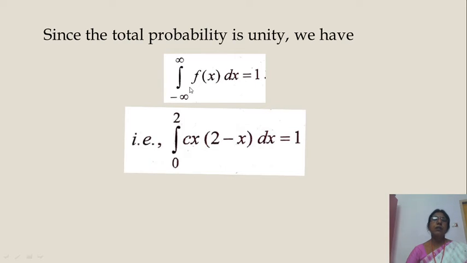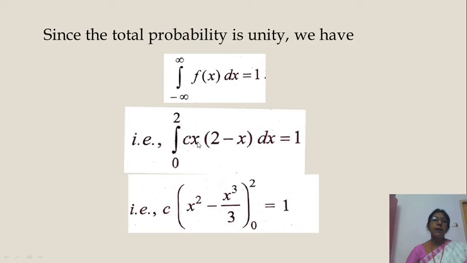function. Only from 0 to 2 it is valid as cx(2 - x). Bring constant c outside. First term, integrate 2x dx: 2x²/2, 2 cancels, x² remains, c is outside. x into (2 - x) dx, that is x³/3, from 0 to 2, equals 1.